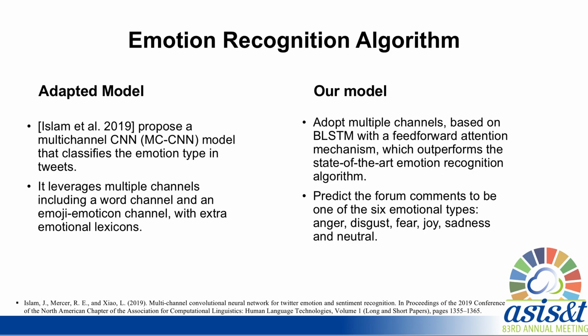Our model adopts these multiple channels, and we use Bi-LSTM with a self-attention mechanism, which outperforms the state-of-the-art emotion recognition algorithm. We predict 6 emotion types in the online debates, including anger, disgust, fear, joy, sadness, and neutral.